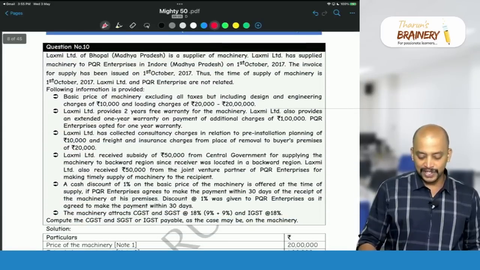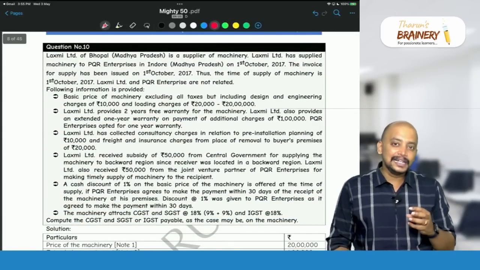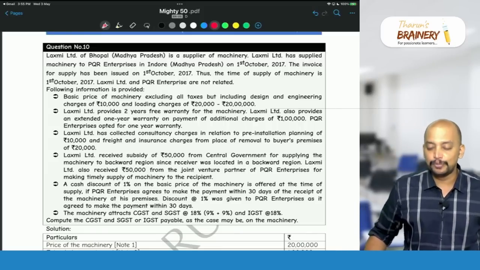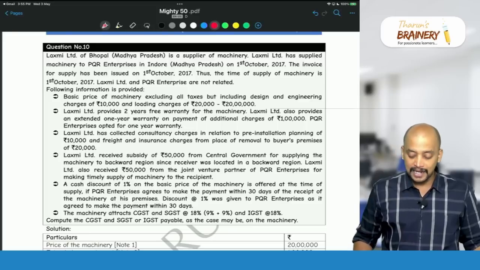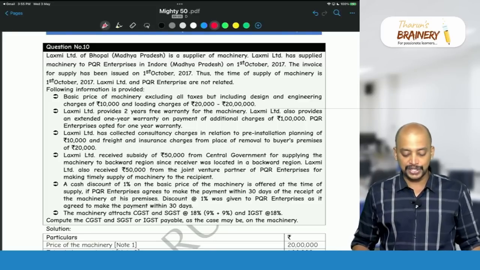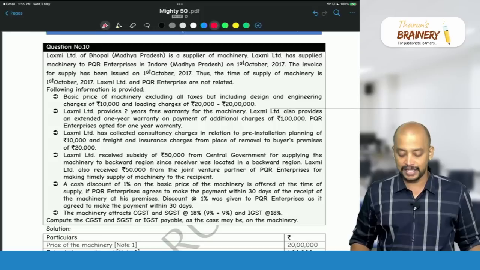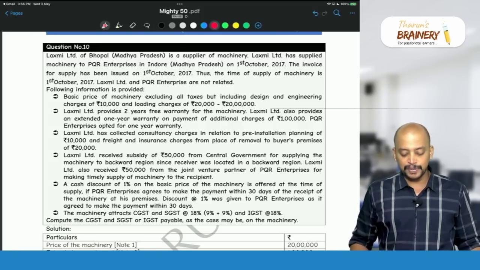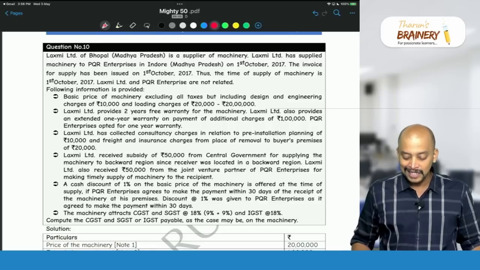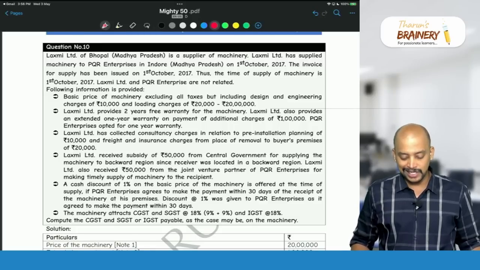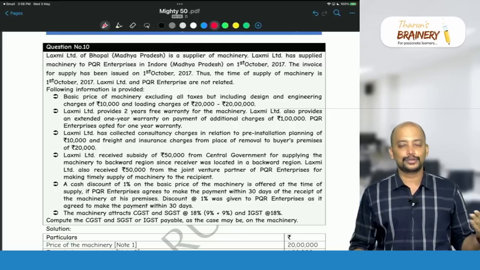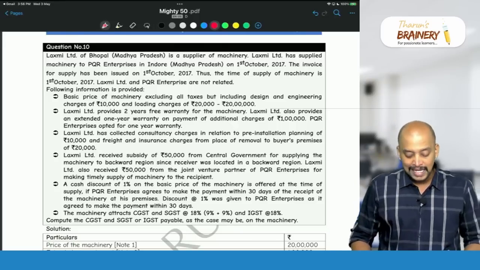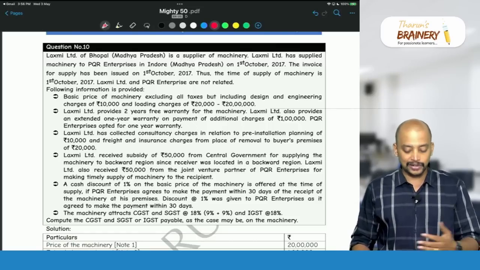Then next question, question number 10. This is a little difficult question related to value of supply. Lakshmi Limited of Bhopal, Madhya Pradesh is a supplier of machinery. Lakshmi Limited has supplied machinery to PQR Enterprises in Indore, Madhya Pradesh on 1st October 2017. The invoice for supply has been issued on 1st October 2017. Thus, the time of supply of the machinery is 1st October 2017. So, October month they need to pay GST with respect to that. Lakshmi Limited and PQR Enterprises are not related.